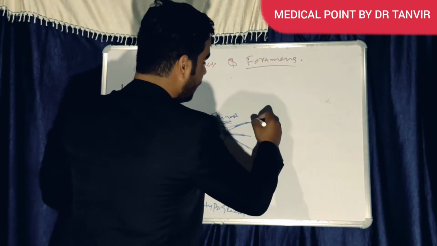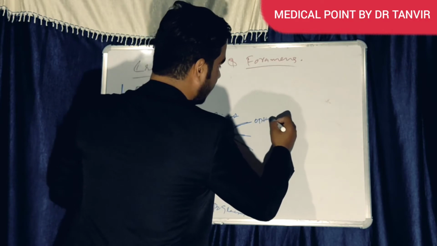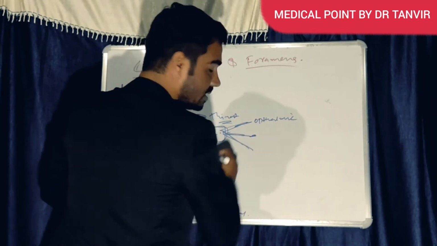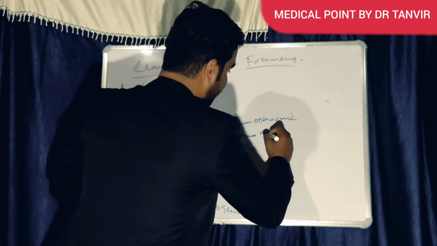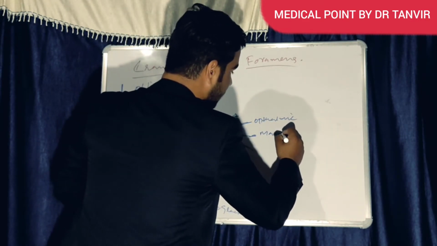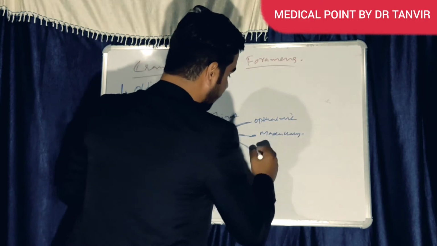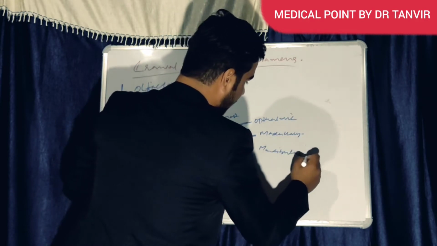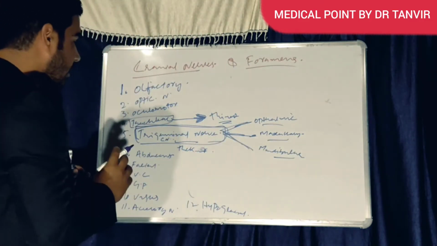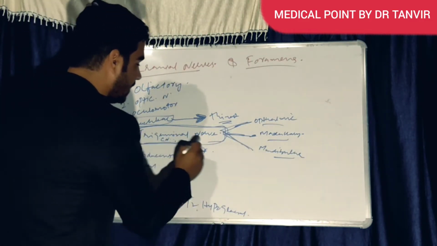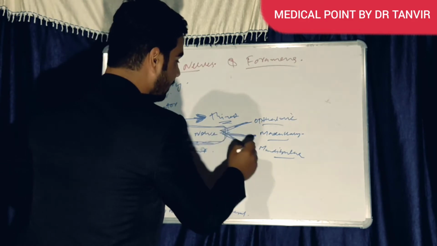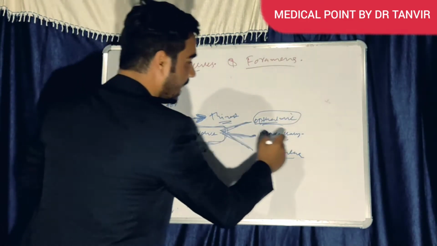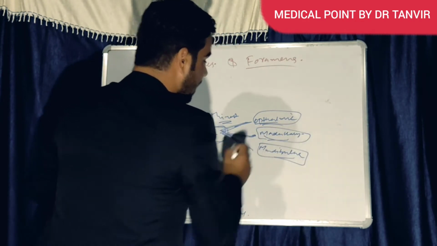First nerve is ophthalmic, second is maxillary, and third is mandibular nerve. This trigeminal nerve is divided into three parts: first ophthalmic, second maxillary, and third mandibular.